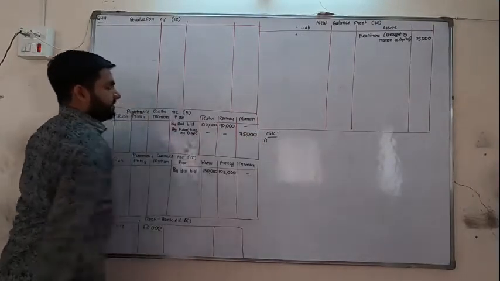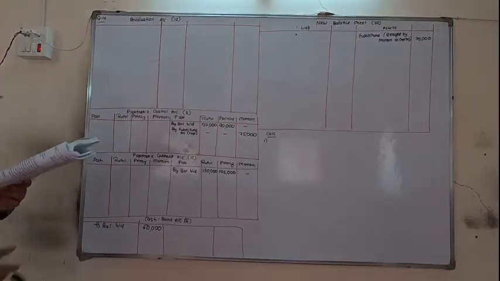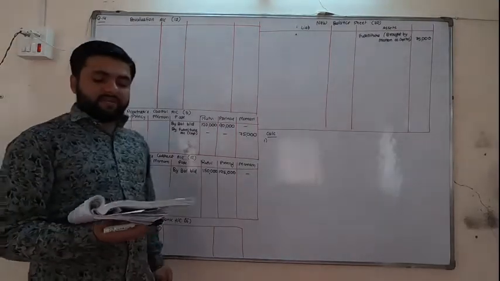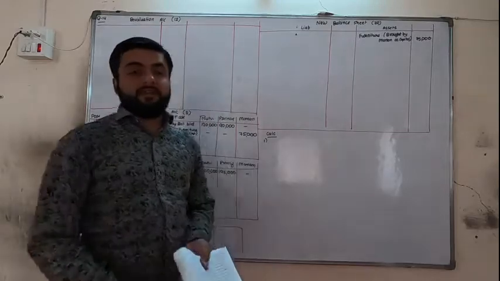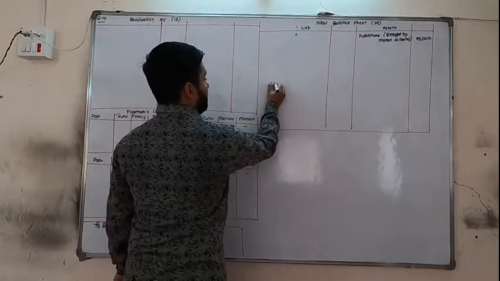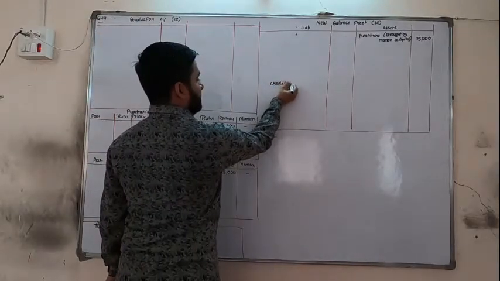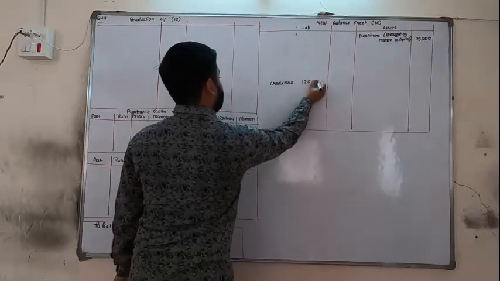75,000. Next, out of creditors 60,000 are payable to Manan, which is transferred to capital account. So we will write on the liability side by leaving 10 lines. Creditors are rupees 1,20,000.